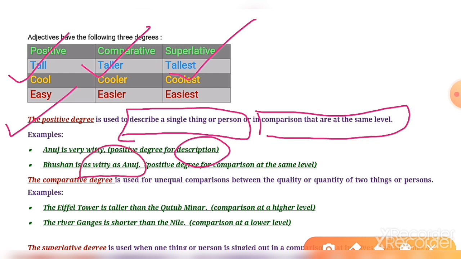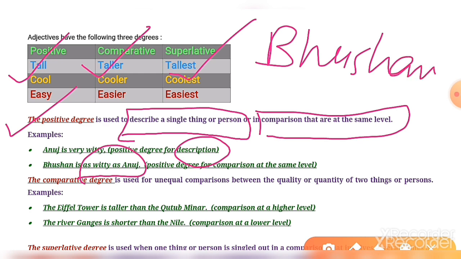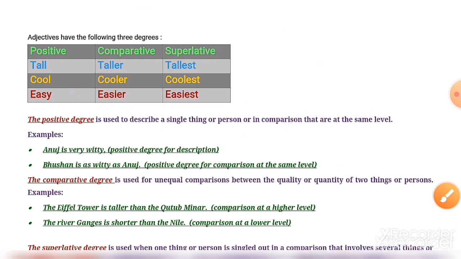See the structure, as witty as. So here is a comparison between Bhushan and Anuj. They both are equally witty. Now let us talk about the comparative degree.